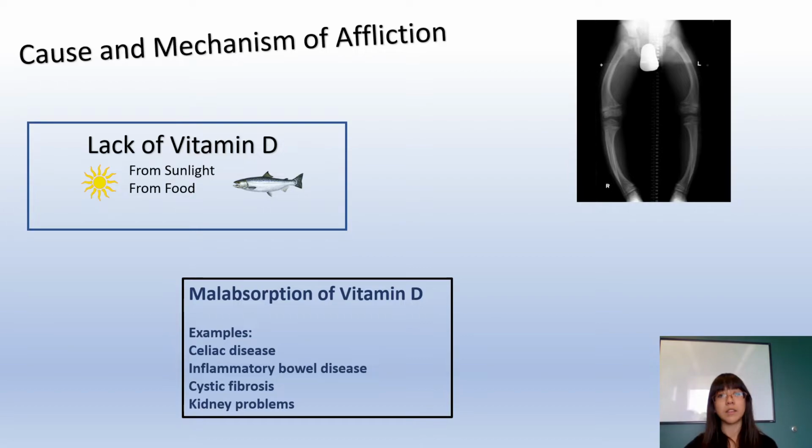Malabsorption. Some children are born with or develop medical conditions that affect the way their bodies absorb vitamin D. Some examples include celiac disease, inflammatory bowel disease, cystic fibrosis, and kidney problems.